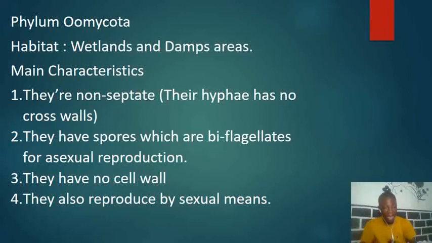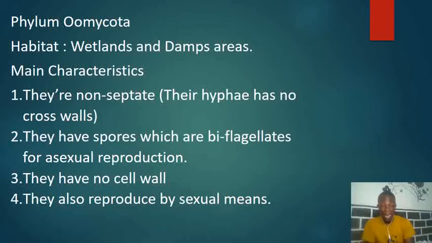Now they are non-septate. When you say they are non-septate, what does it mean? Now this means that they have hyphae that have no cross walls. So their hyphae have no cross walls. So there are no walls that are found within their hyphae. Let's note this. So they are non-septate.